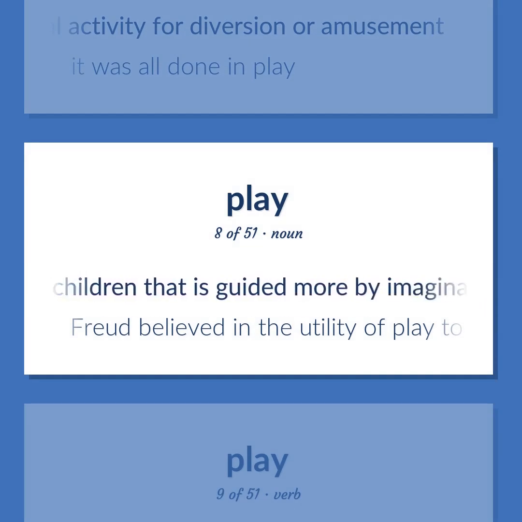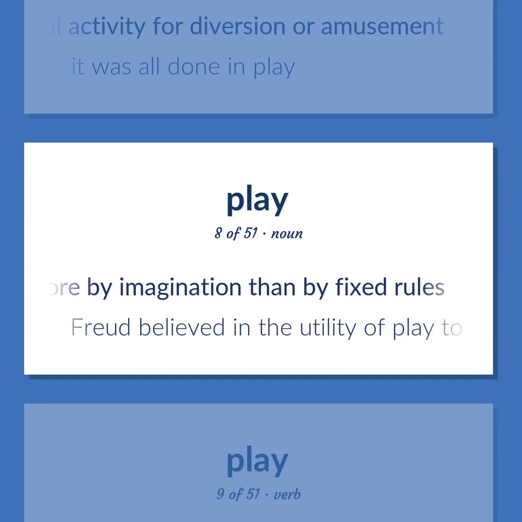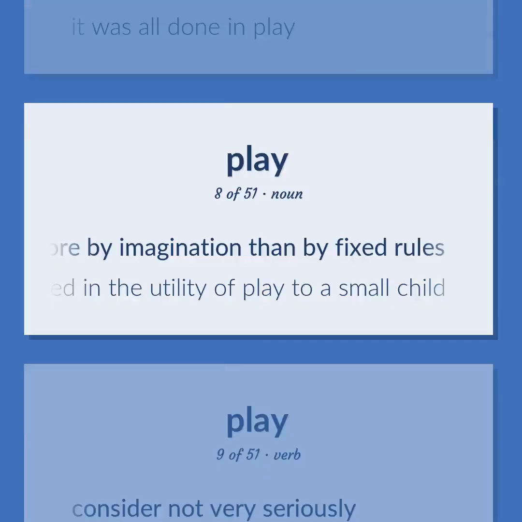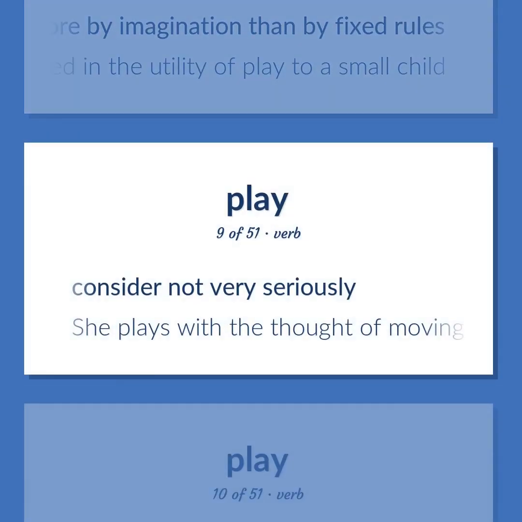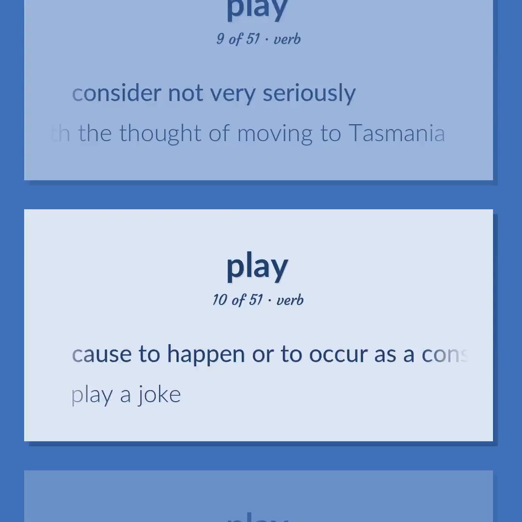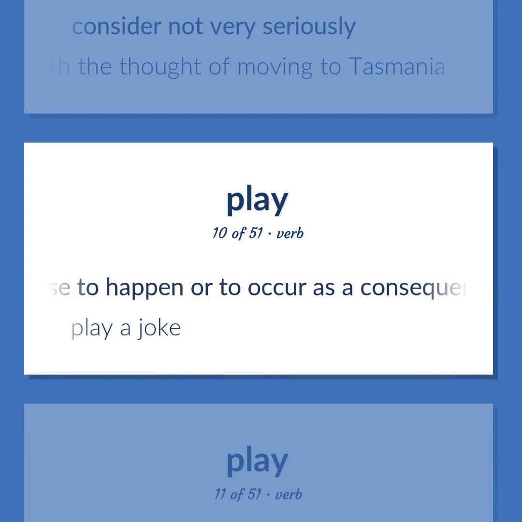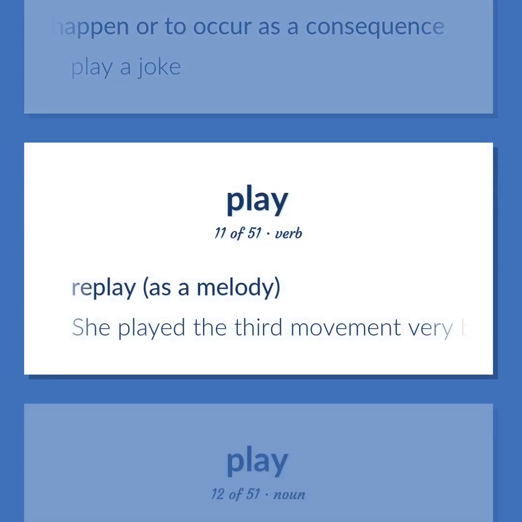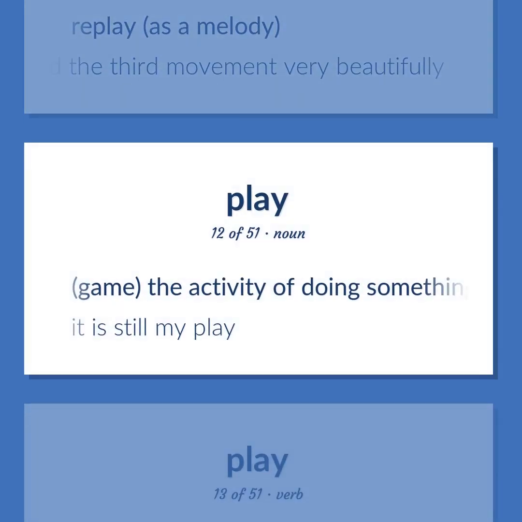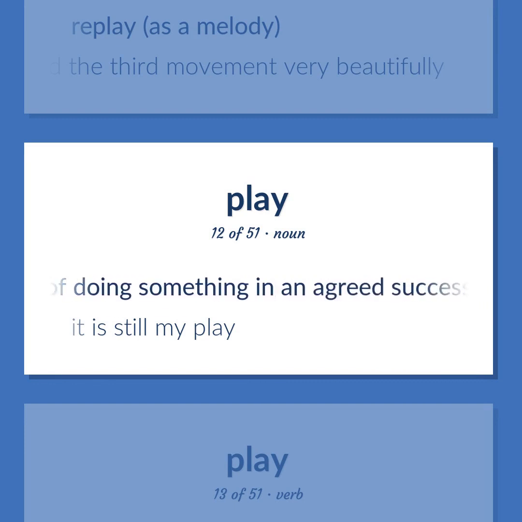Activity by children that is guided more by imagination than by fixed rules. Freud believed in the utility of play to a small child. Consider not very seriously. She plays with the thought of moving to Tasmania. Cause to happen or to occur as a consequence. Play a joke. Replay, as a melody. She played the third movement very beautifully. Game. The activity of doing something in an agreed succession. It is still my play.